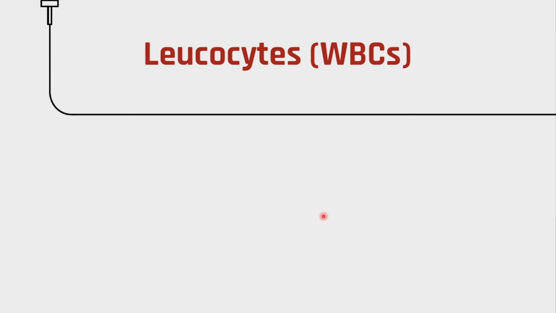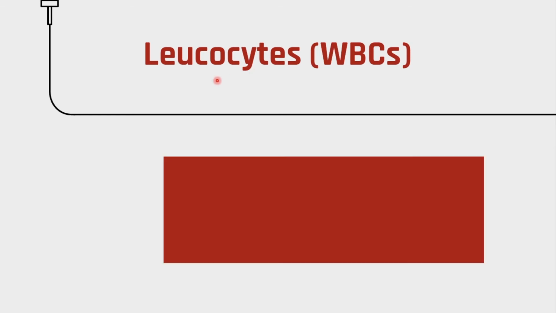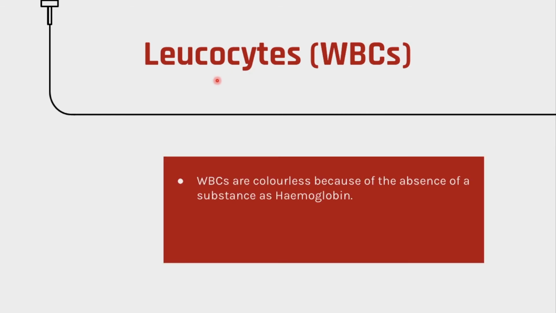Let's see about WBCs now. WBCs are also called leukocytes, another fancy name, because why not? WBCs are colorless because of the absence of a substance like hemoglobin, because they don't have to transport oxygen.